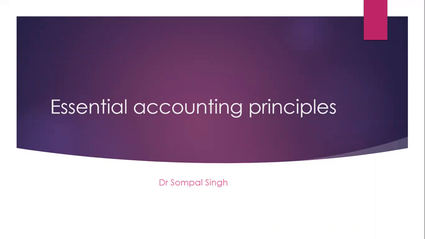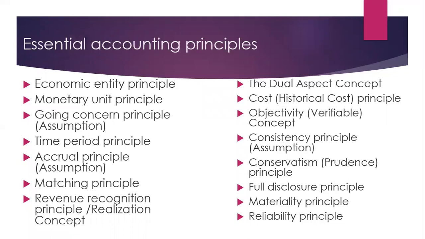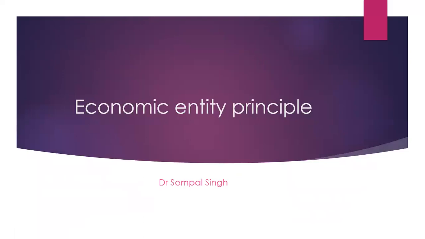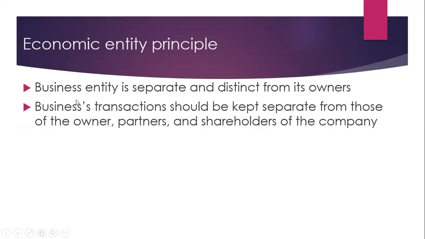Then now I will cover essential accounting principles as given in various textbooks. So this is a list of accounting principles. I have listed 15 of them, and there may be more. First principle is economic entity principle. It states that business entity is separate and distinct from its owners. Business transactions should be kept separate from those of the owner, partners, and shareholders of the company.